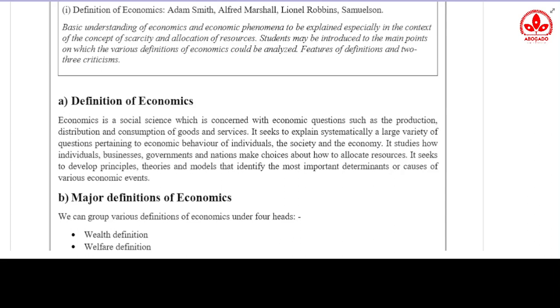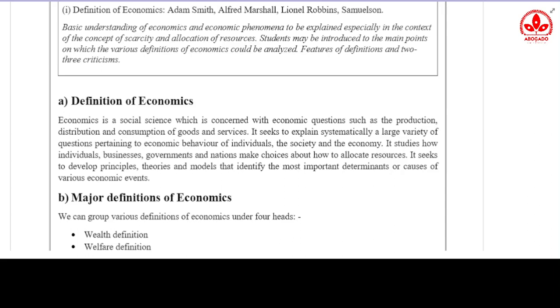It is my experience that it is better to not study the definition of economics, but rather to study the next chapters, because when you have studied all the chapters, naturally and automatically the definition of economics is clear to you. I'll explain the definition, but don't put too much pressure on it.